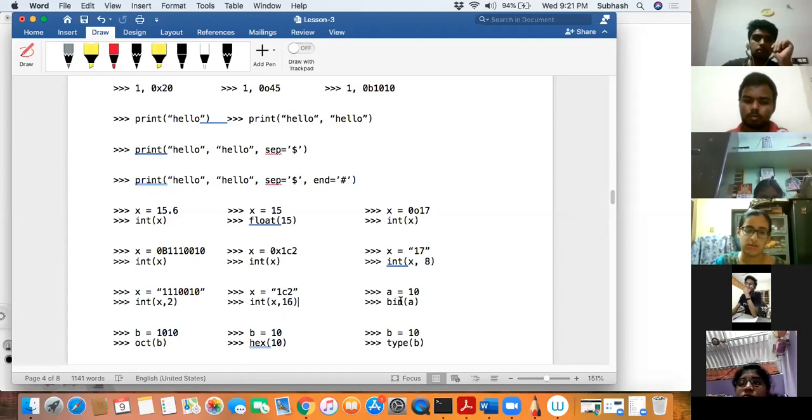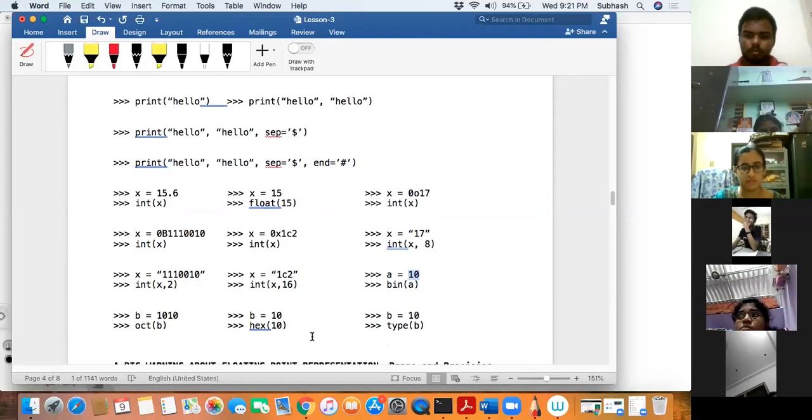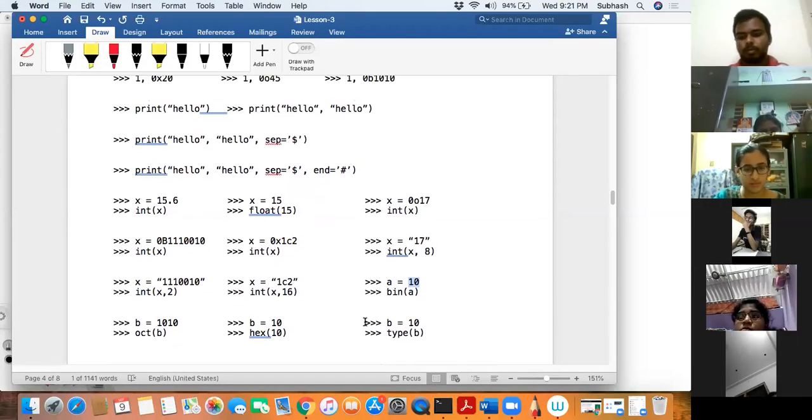Okay, and then I convert from this decimal number system into binary, and this one I convert into octal, and hex is a function to convert from decimal number system to hexadecimal. And then, this one I'll tell you now in some time. Is that okay? Yes. They're all straightforward. Octal will convert into octal, hex will convert into hexadecimal, bin into binary, int into integer, and float into float. I think all these are self-explanatory, right?